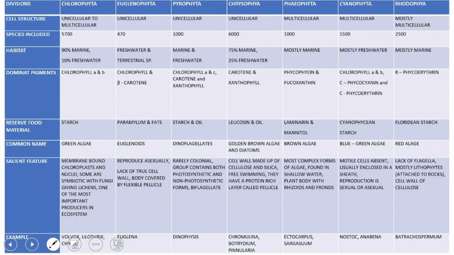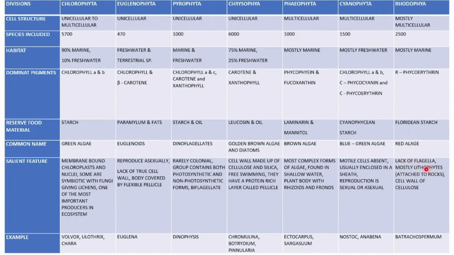Then comes Rhodophyta. Rhodophyta are mostly multicellular. 2,500 species are included in Rhodophyta. They are mostly marine. R-phycoerythrin is the dominant pigment in Rhodophyta. The reserve food material is Floridean starch. The common name is red algae. A salient feature is the lack of flagella.